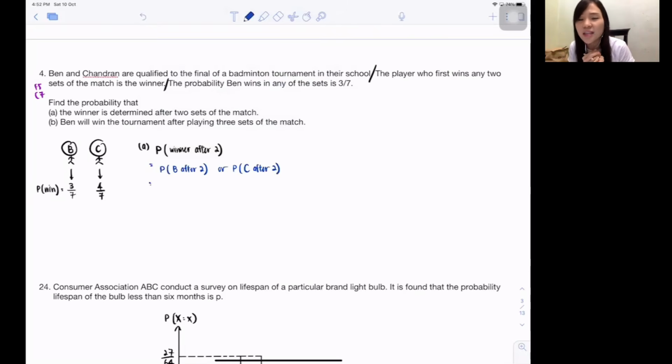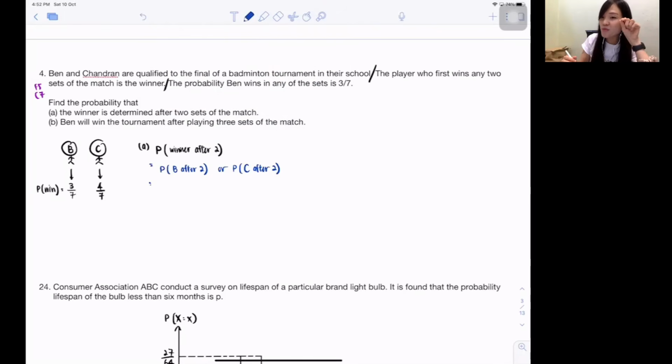Correct? Then if they win after 2 sets, that means what? That means do they need to play 3 sets? No. They only play 2 sets. That means you must win. That's why you straight away win. No need to even play the 3rd set. Correct, my dear? That's exactly how a badminton tournament will look like, right?